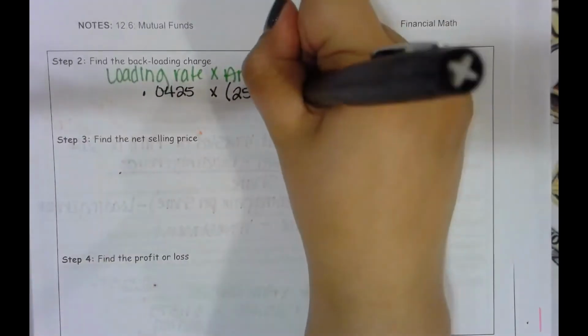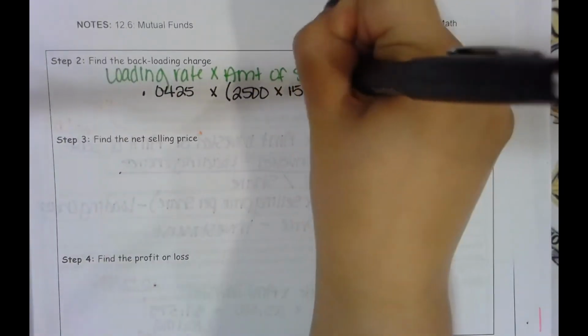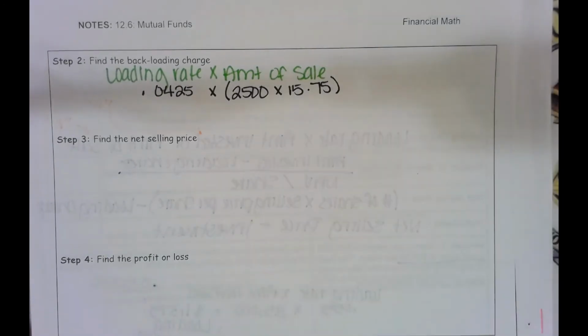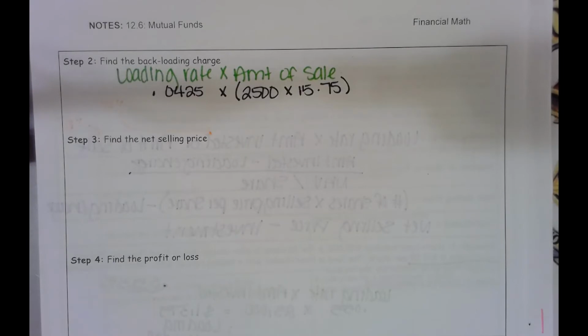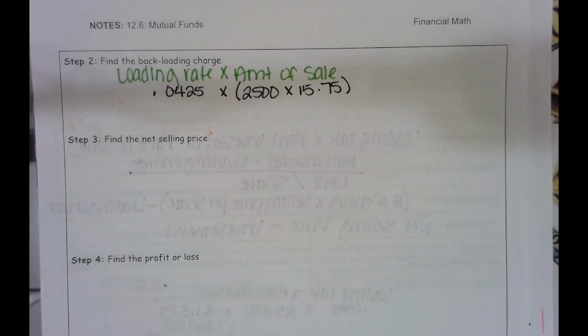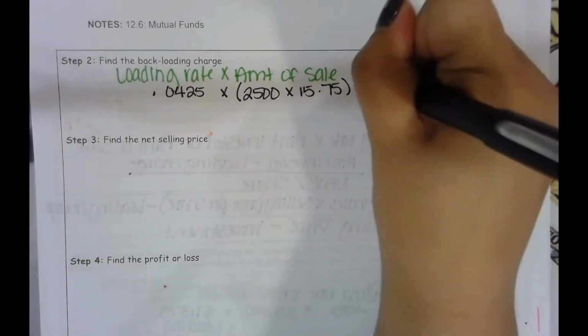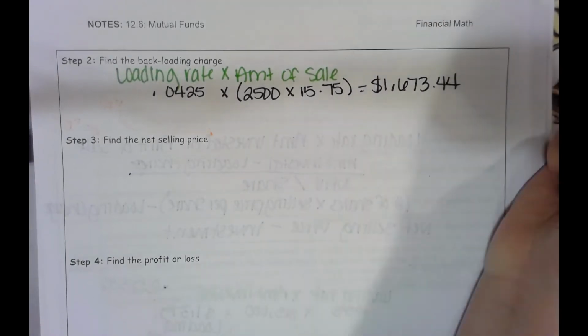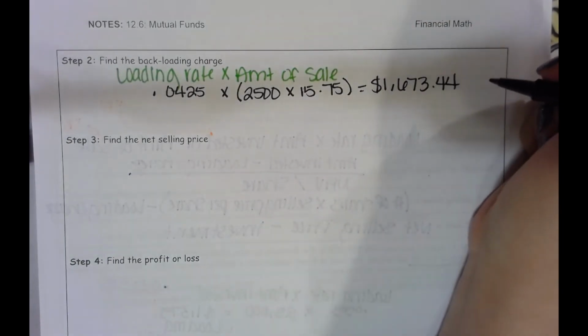Now that they're selling them, it's at $15.75. This is going to come to a total of $1,673.44. So this is how much they're going to pay on that backloading charge.